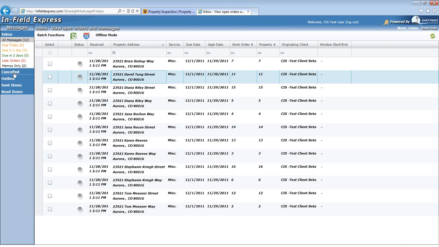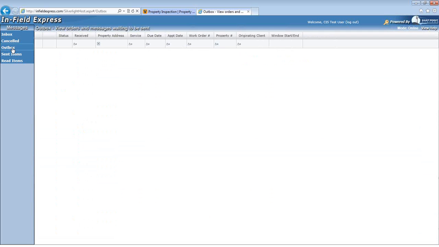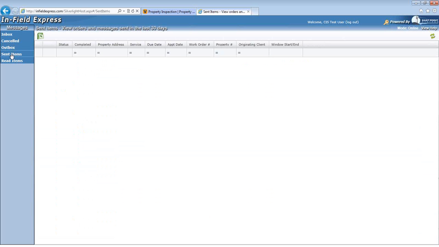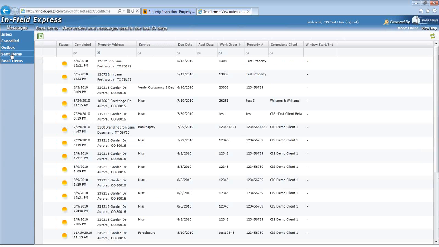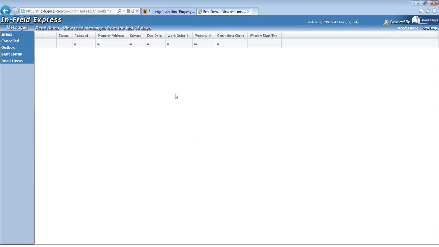Vendors can also look at their canceled orders, orders in their outbox which they have completed that are awaiting Vectra Field Services to retrieve, sent items successfully completed and sent to Vectra Field Services, as well as any red items, which is where existing memos may be contained.